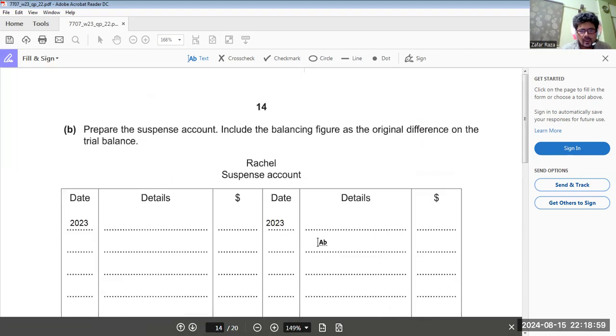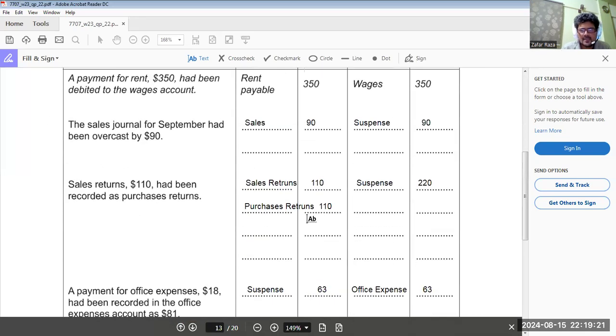The date would be 30th September, and the reason would be sales. Yes, obviously. Then again, we have created suspense of 220, but there are two reasons.